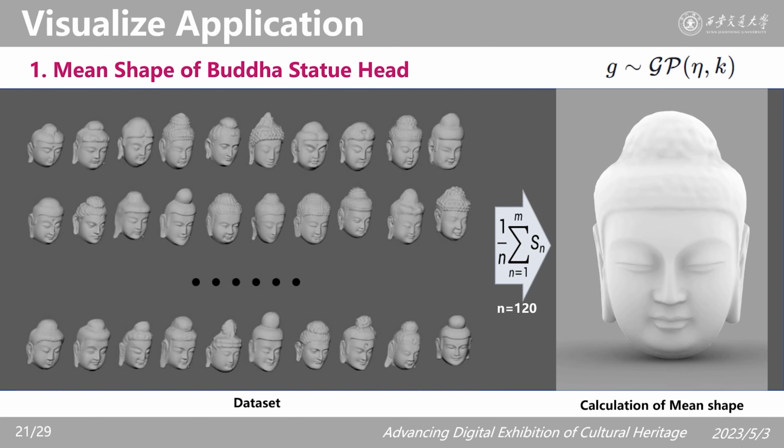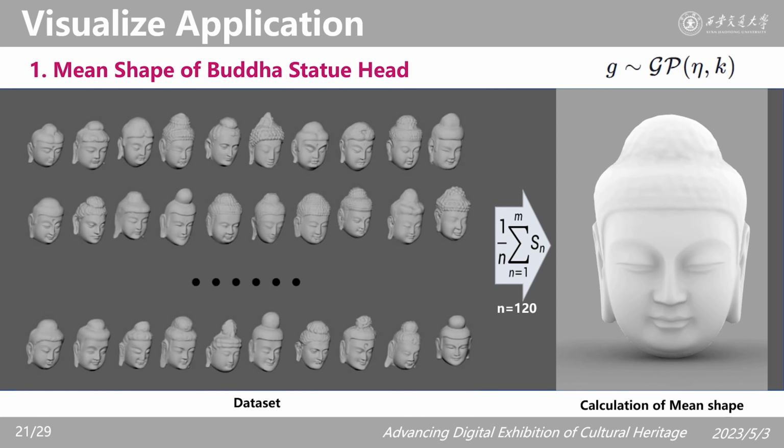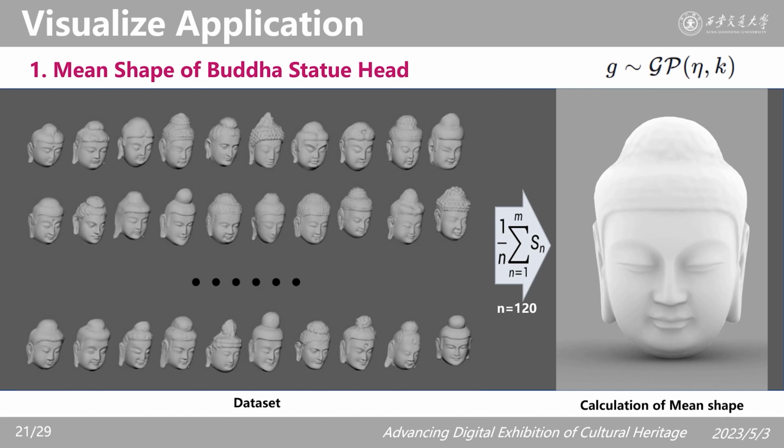For a Gaussian process, the mean function describes the overall distribution center of the dataset. We can observe that with the increase of registered samples, the mean shape gradually converged to a stable state. And the finally stabilized mean shape reflects some general features of the Buddha head. There is reason to believe that the mean shape will update with the increase of new registered samples in the future.